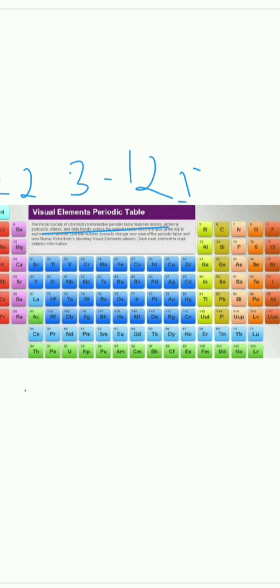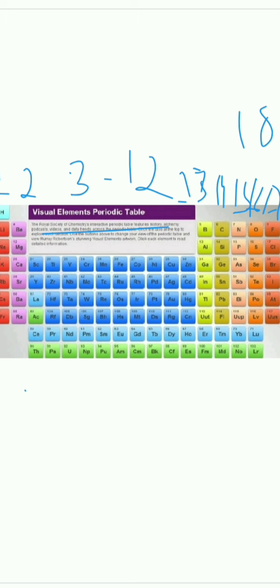This is 13. This is 14. This is 15. This is 16. This is 17. And this is 18. Okay. So these are all the group numbers. So first of all, let us go through group 1.